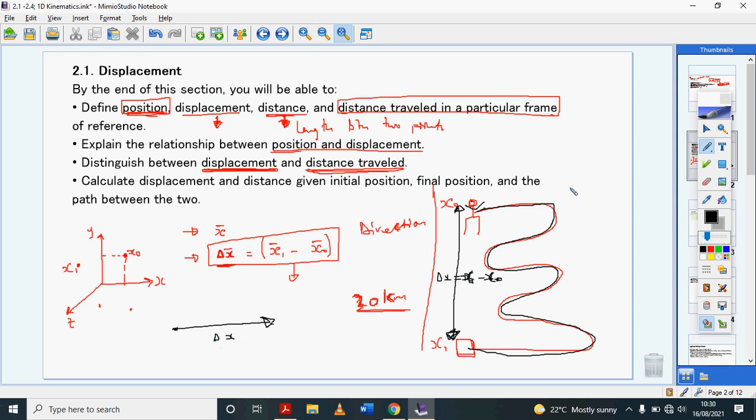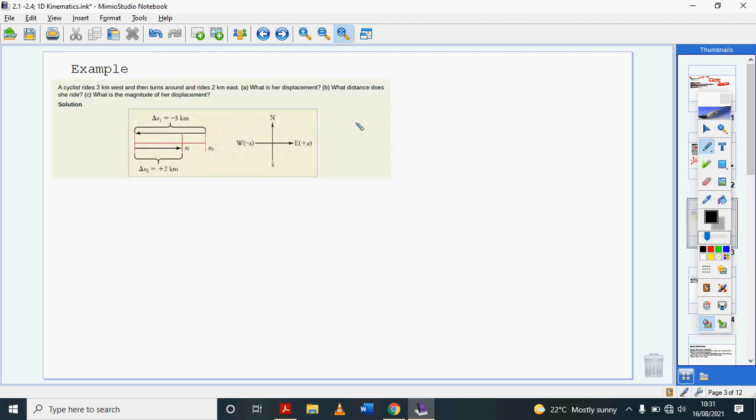But I hope you can obviously see that if I'm going on this winding road and I'm counting distance traveled, then that's going to be a much longer distance. So distance traveled is not a vector quantity, but displacement is a vector quantity. Let's look at this example.